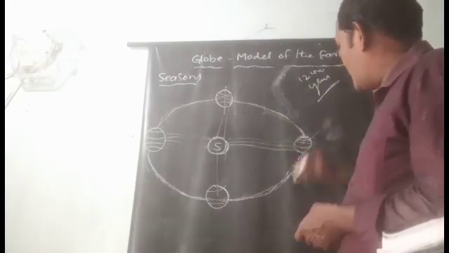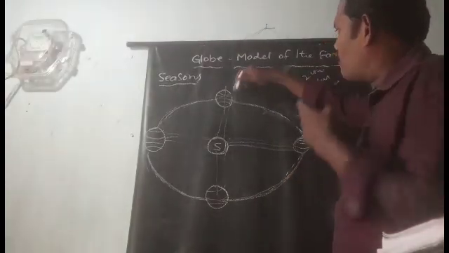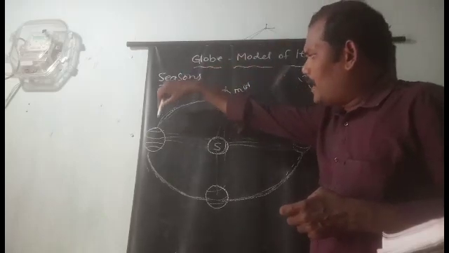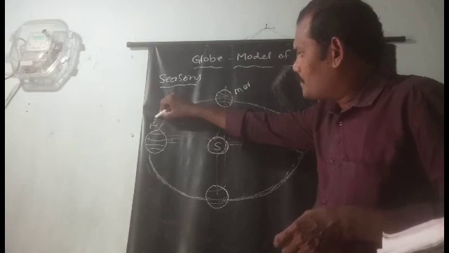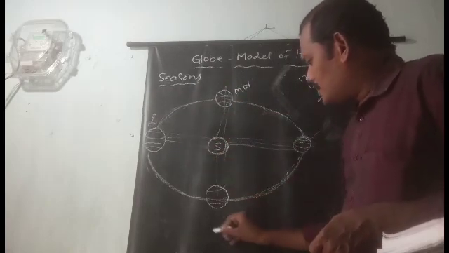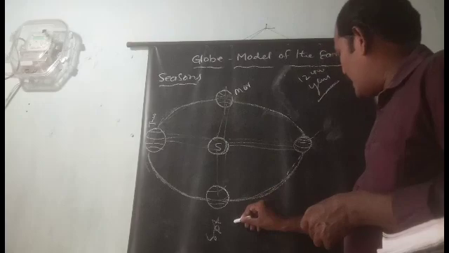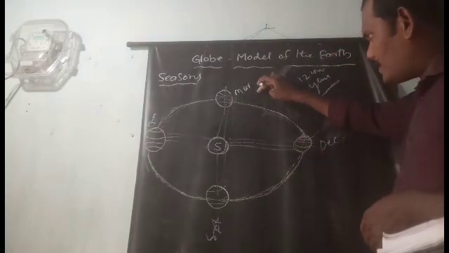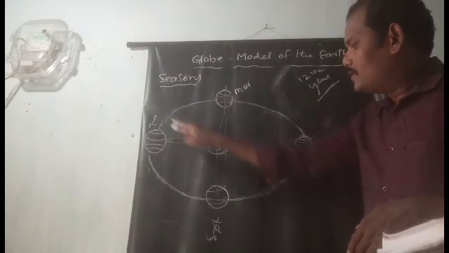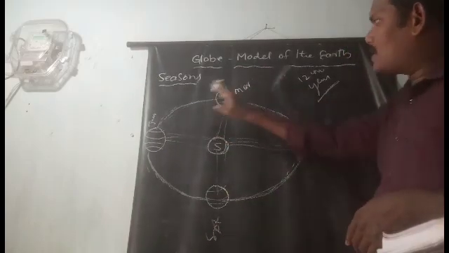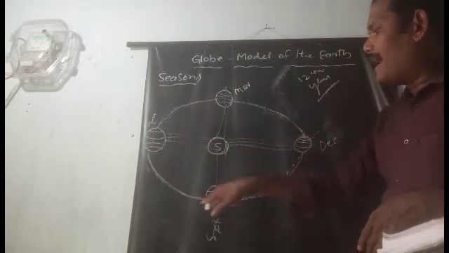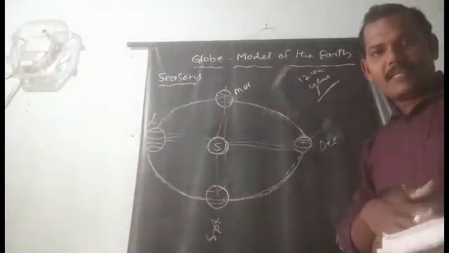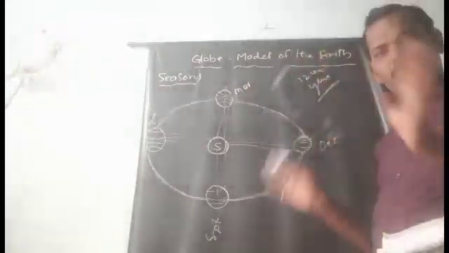Like January, February, March, it will begin with March. And April, May, June. This is June. And again June, July, August, September. And again October, November, December. So here March, June, September, December. March, April, May, June, July, August, September, October, November, December, like this. Again January and February. Like this the total year can be divided into 4 parts.